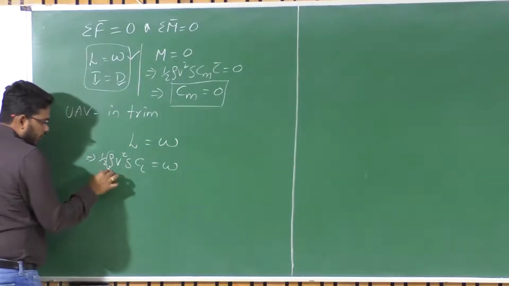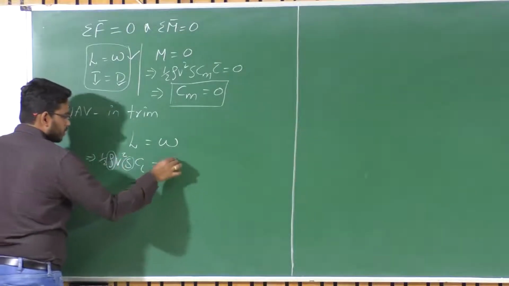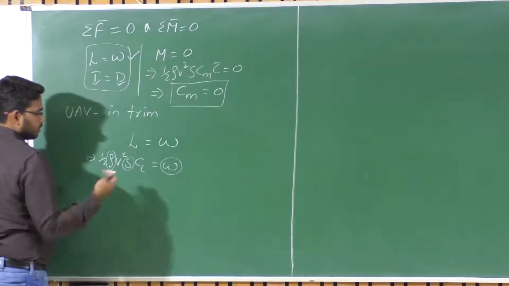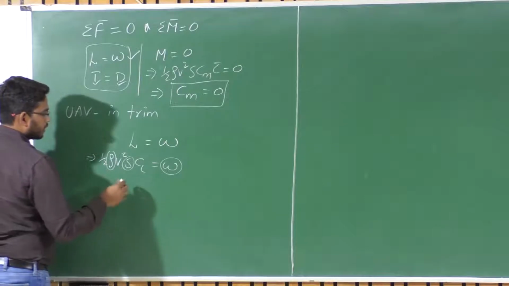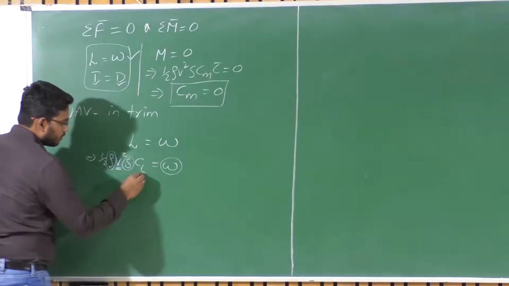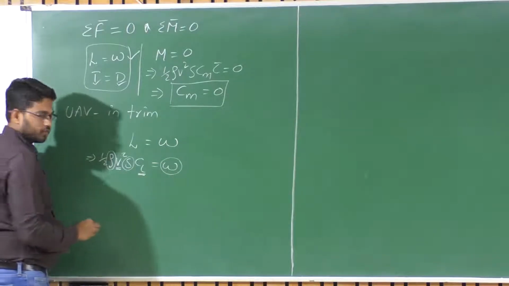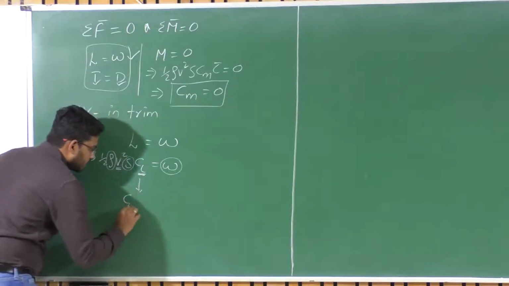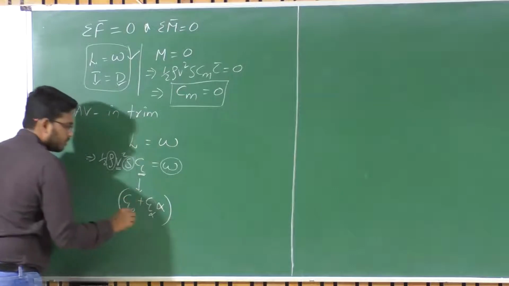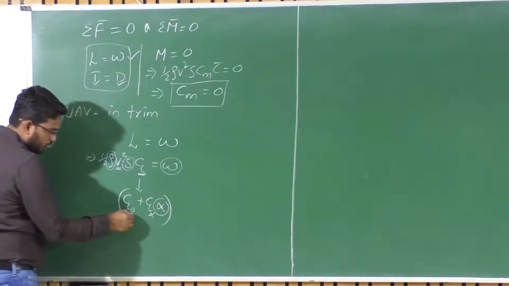When you're talking about level flight, the half rho V squared S parameters are constant at that particular altitude for a given UAV. We consider there is no change in the weight of the UAV due to fuel consumption. So when I have to fly at a particular velocity, I need to develop a particular CL from the wings. How do I develop that CL? We assumed CL is a linear function of angle of attack. So in order to change the CL, I need to change the angle of attack, because CL naught is constant.